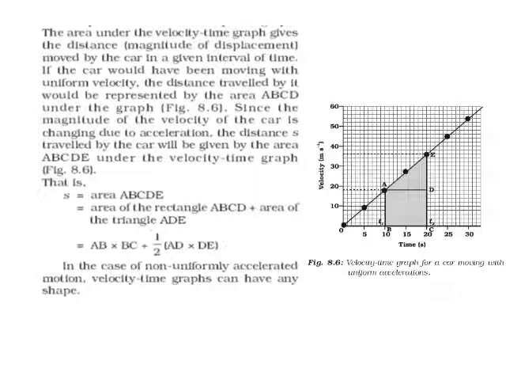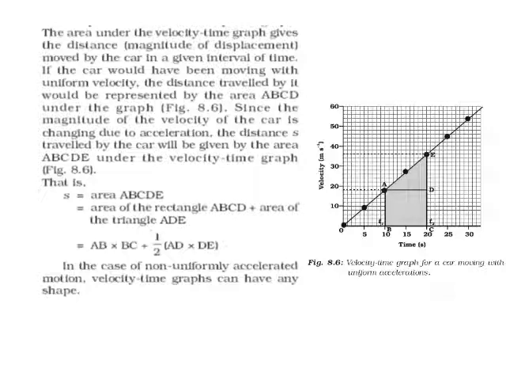That is, S, the distance traveled or displacement, is equal to area ABCDE. ABCDE is the area of rectangle ABCD plus area of triangle ADE. Now, area of rectangle ABCD is equal to AB into BC, plus area of triangle ADE is equal to half AD into DE.